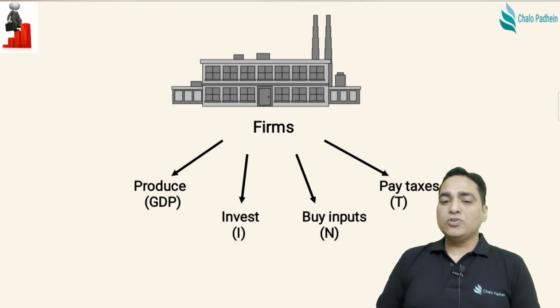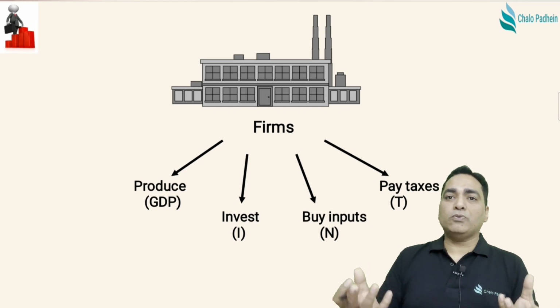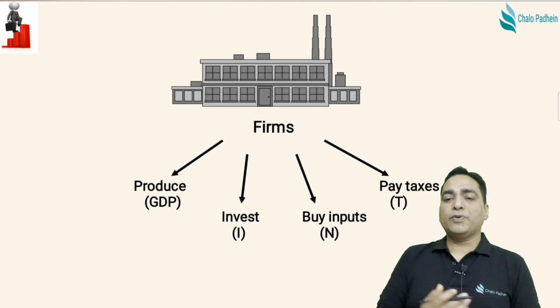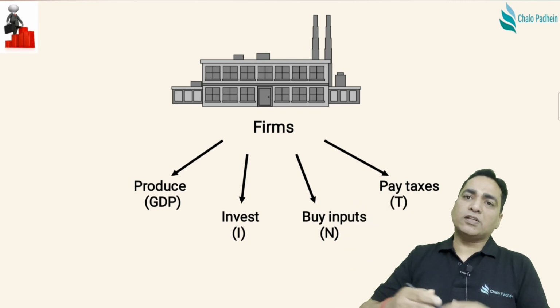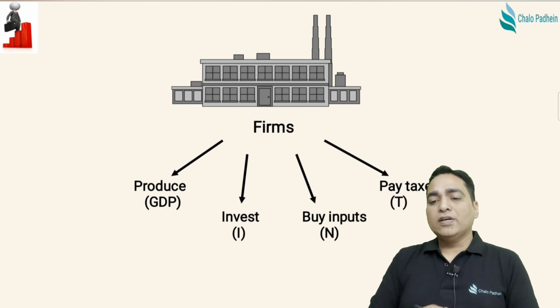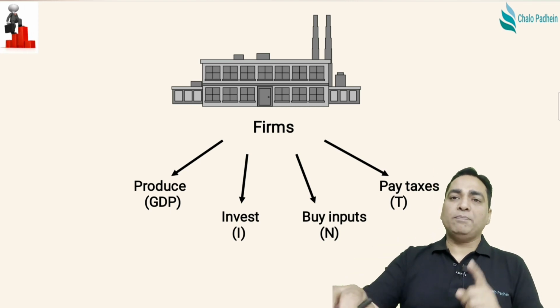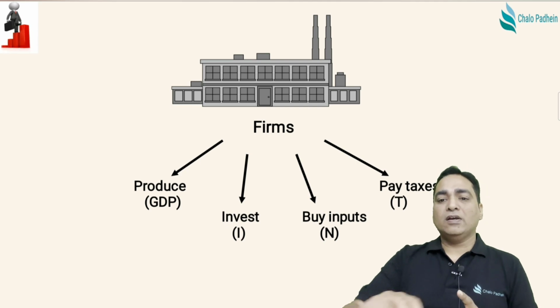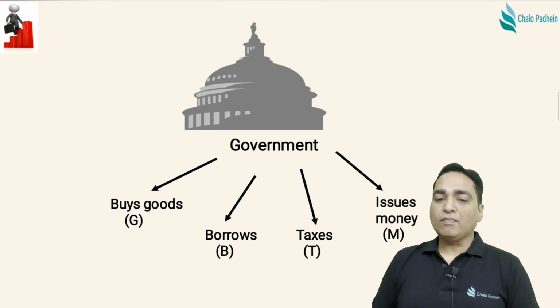What do the firms do? Firms produce. GDP कहते हैं ना हम, तो GDP क्या बोलते हैं हम? Production. So firms produce. Firms invest. Buildings बनाते हैं, lands buy करते हैं, फिर वहाँ पे फैक्ट्रियाँ लगाते हैं, मशीनें ओपन करते हैं, right? So they buy the inputs, and they pay the taxes. ये firms करती हैं.